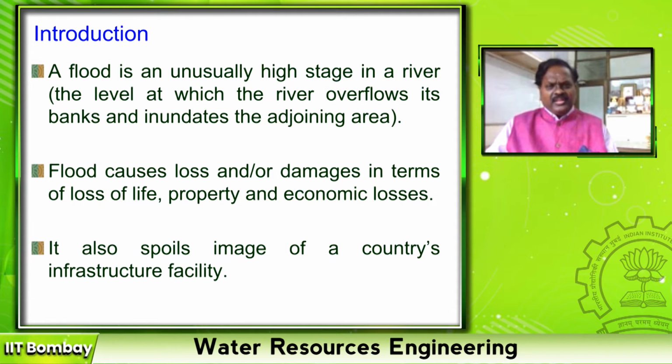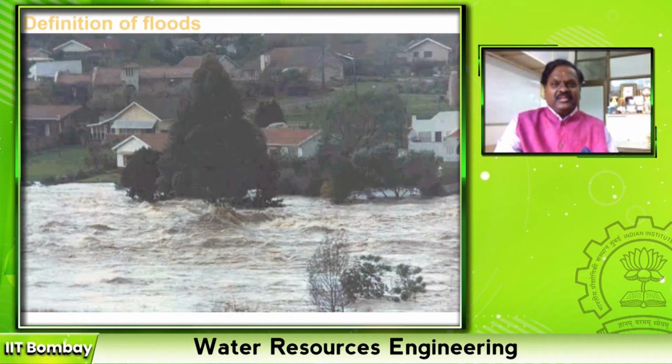Also, it spoils the image of the country's infrastructure facility. People say, oh, this country is flooding every monsoon, and this country floods even for a small rainfall. So it gives a bad image about infrastructure. Right? Somebody said that one picture gives the meaning of 1,000 words. So this is an example of a flood. It means a quantity of water which we cannot measure, and it also inundates the adjoining area.